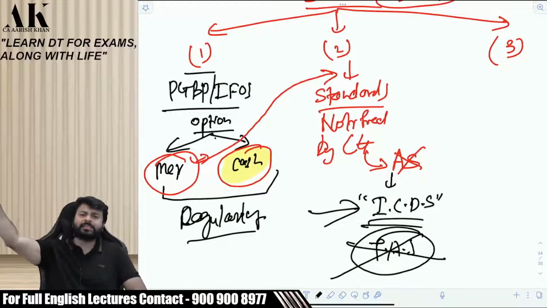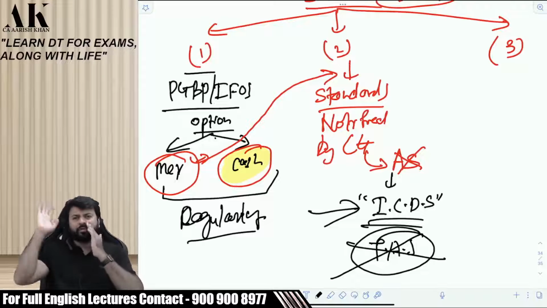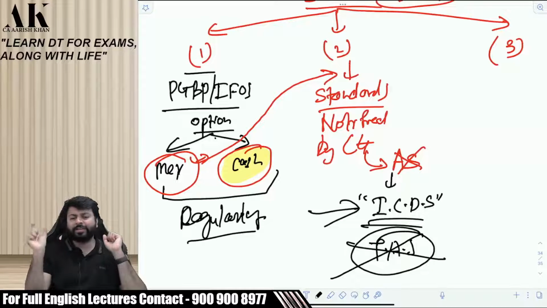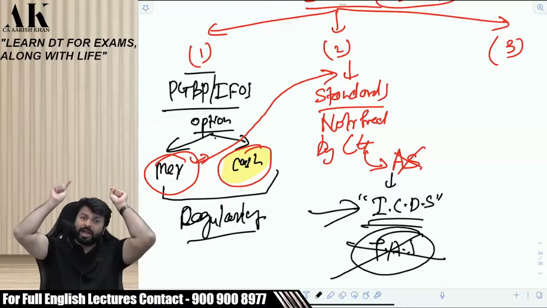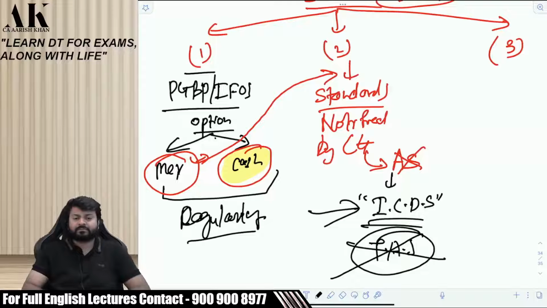They removed the name tax accounting standard, then they put the name income computation and disclosure standard. The reason why they removed the word tax accounting standard and put the word income computation and disclosure standard, let me tell you. Because there was some confusion in assessee's mind. When the government gave a draft in 2013 that there will be tax accounting standards, people started having confusion that am I supposed to have a separate accounting for tax?